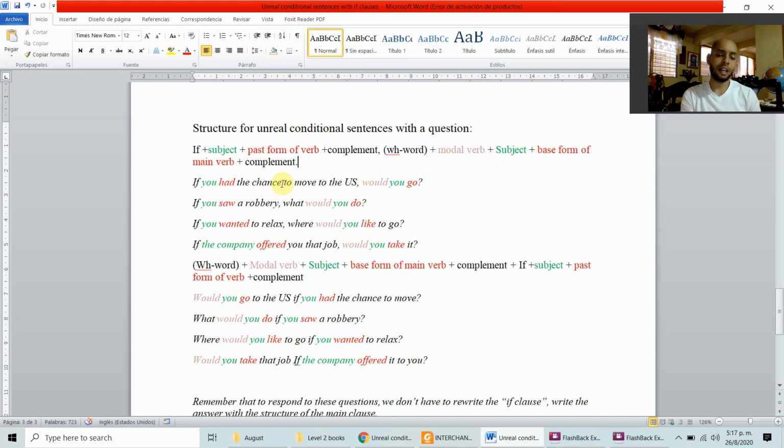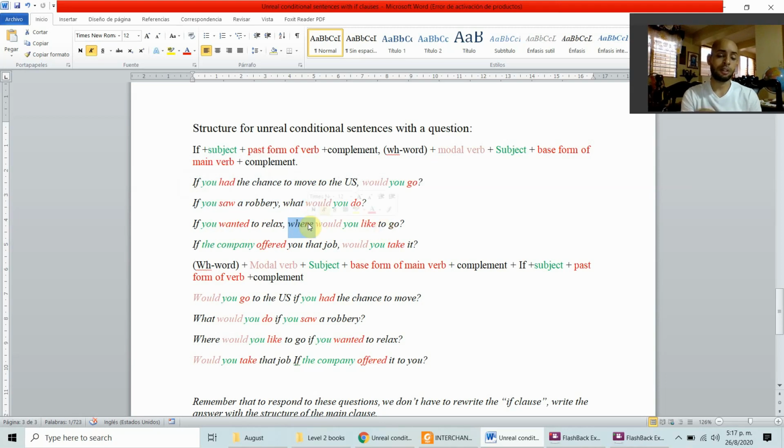If you had the chance to move to the USA, would you go? This is a yes and no question. And we answer it with yes, I would, or no, I wouldn't. If you saw a robbery, what would you do? Here, this is a WH question. If you wanted to relax, where would you like to go?